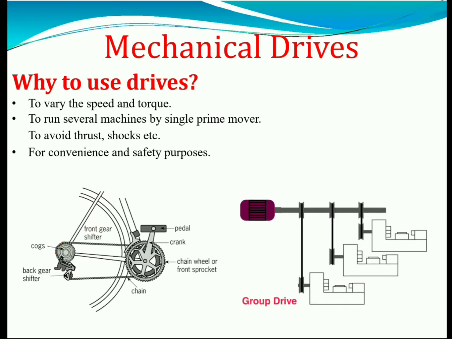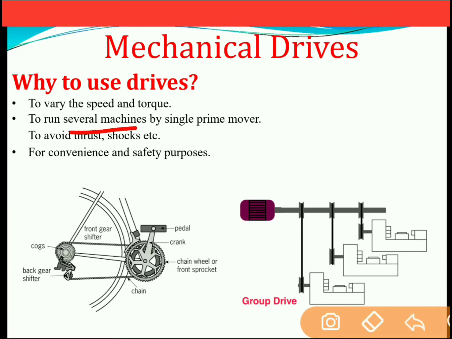Next, we use the drive to run several machines by a single prime mover. In this figure, you can see that a single motor is used to operate 3 different kinds of machines. This is possible with the help of mechanical elements like shaft, pulleys and belt. So with the help of shaft, pulleys and belt, one motor, that is one prime mover, is used to operate more than one machine. Mechanical drives are also used to avoid thrust, shocks, etc. and for convenience and safety purposes.